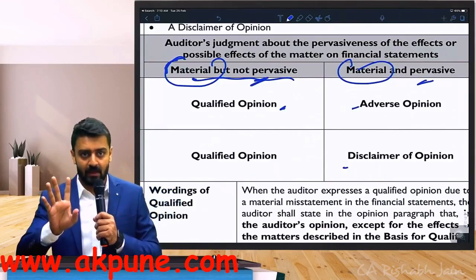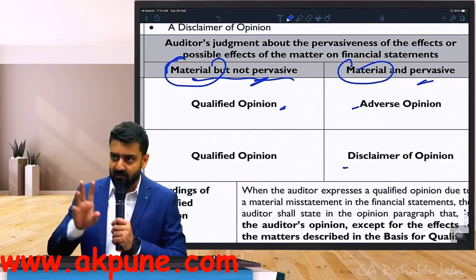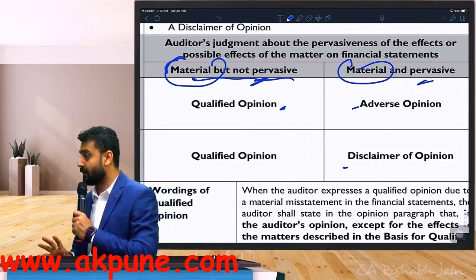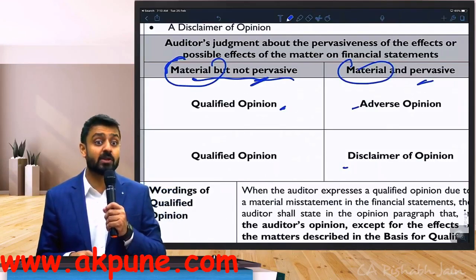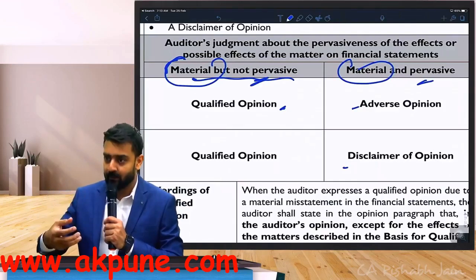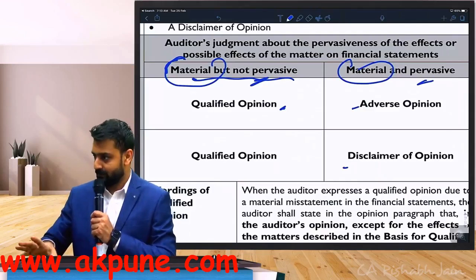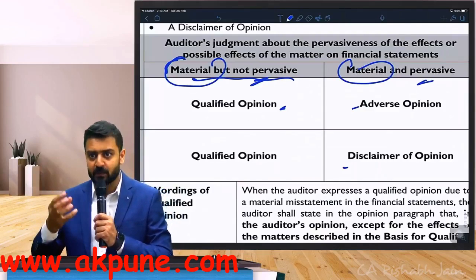Listen to me carefully. Teaching the word pervasive is very, very difficult because it's subjective. Even with the definition of the word pervasive, you'll realize they will use the phrase "auditor's judgment." You don't have any judgment. I'm being realistic. Right now, your experience is comparatively less.